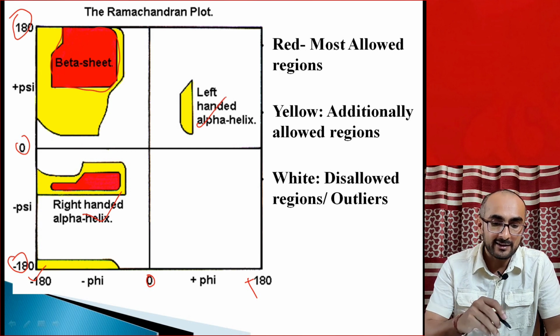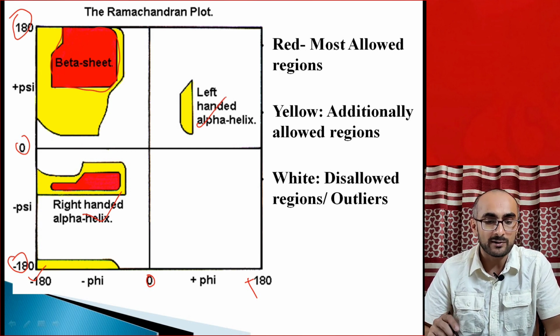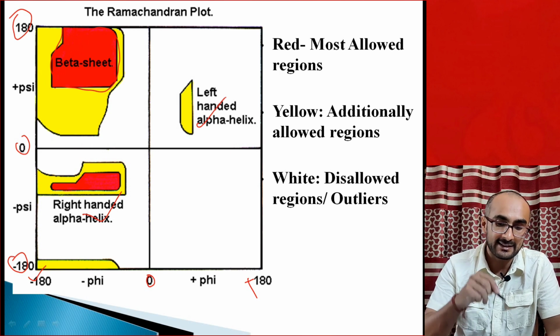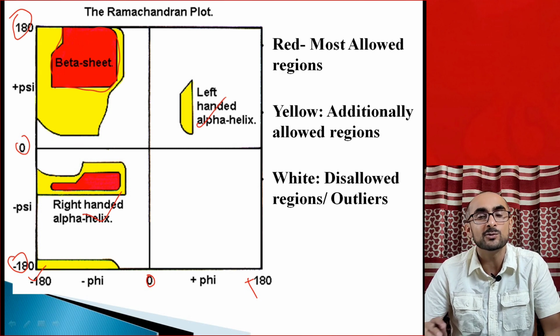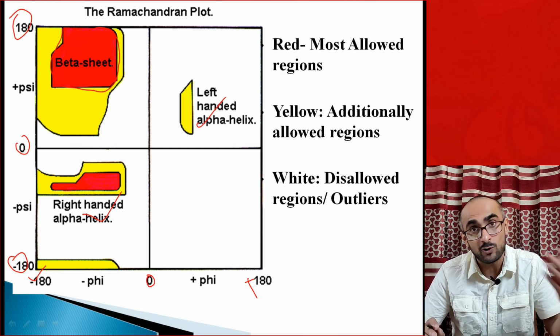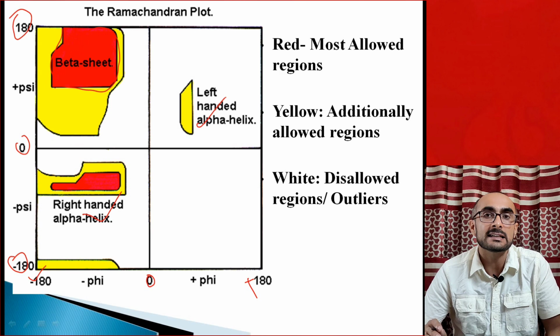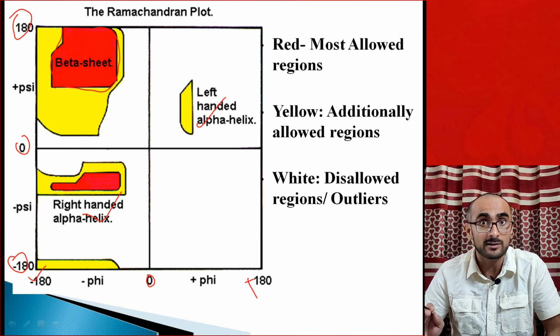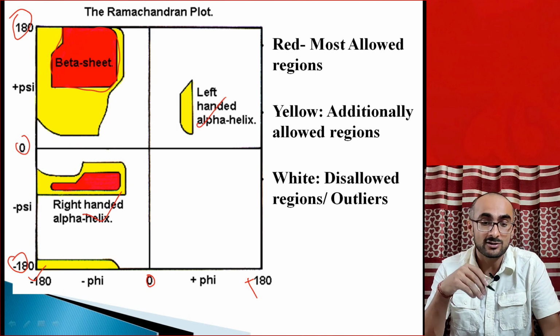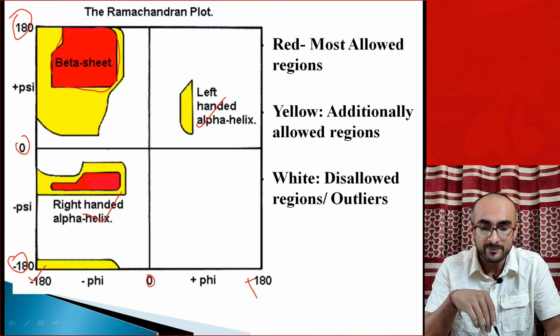And the red color here represents most allowed regions, meaning those phi and psi angles which fall into the red area. The red color regions are most favorable. They did not create any steric interference between the atoms. So they were called most allowed phi and psi combinations, or most allowed regions of the Ramachandran plot.